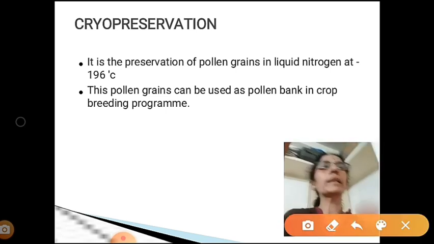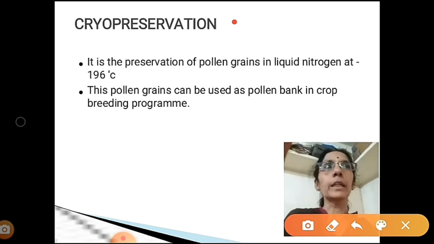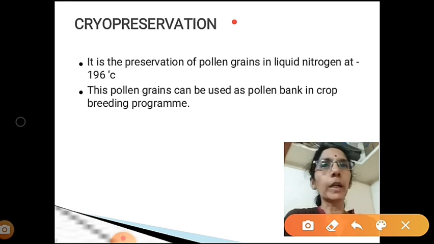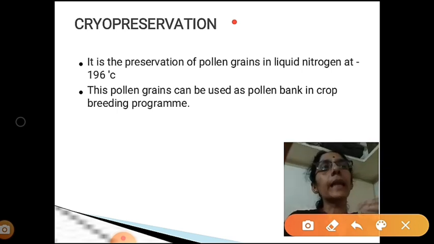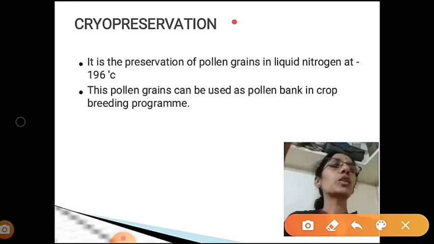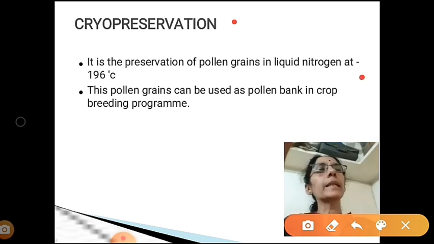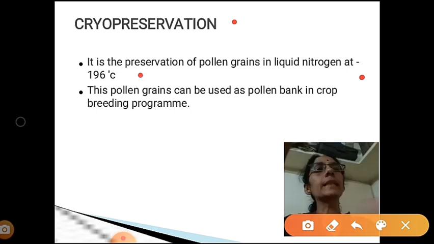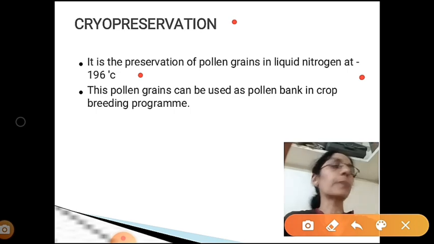Next term is cryopreservation. It is the preservation of pollen grain. So how to preserve the pollen grain? Pollen grains can be preserved in liquid nitrogen at minus 196 degrees Celsius. That method is called cryopreservation.